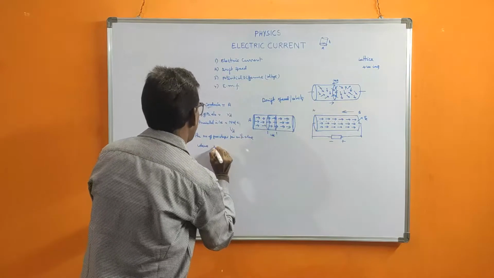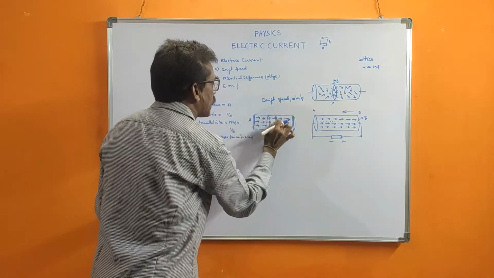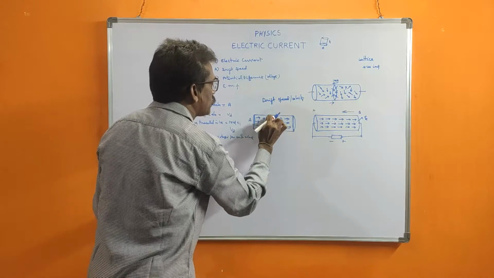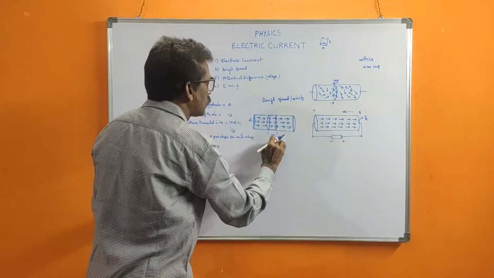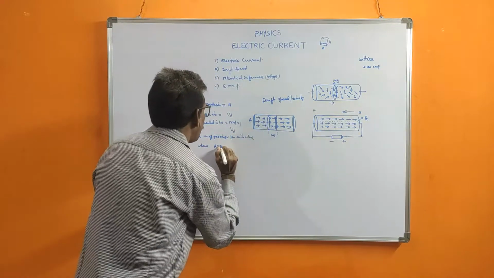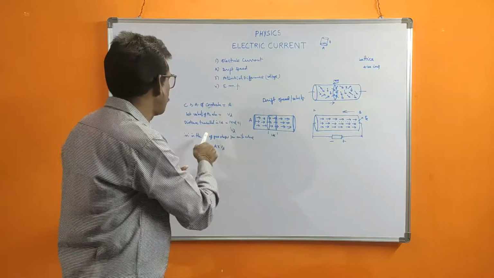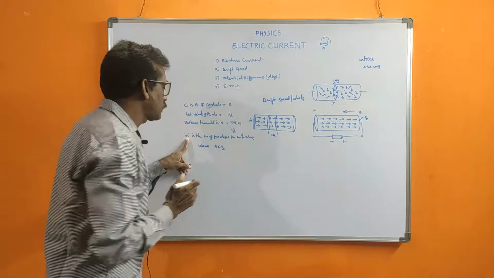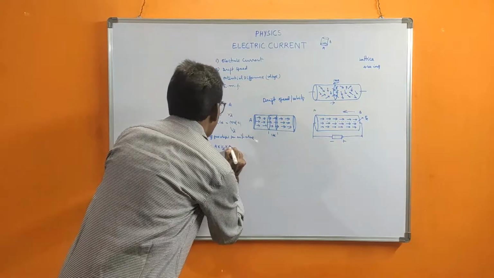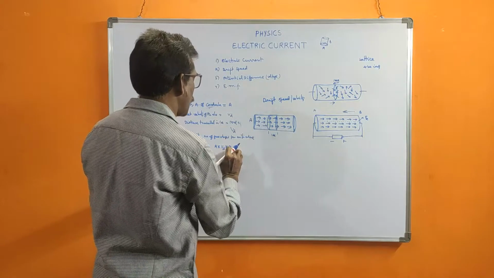The area is A, and the distance is Vd, so A into Vd is the volume. 1 unit volume has N charges, so totally this volume has A into Vd into N number of charges.